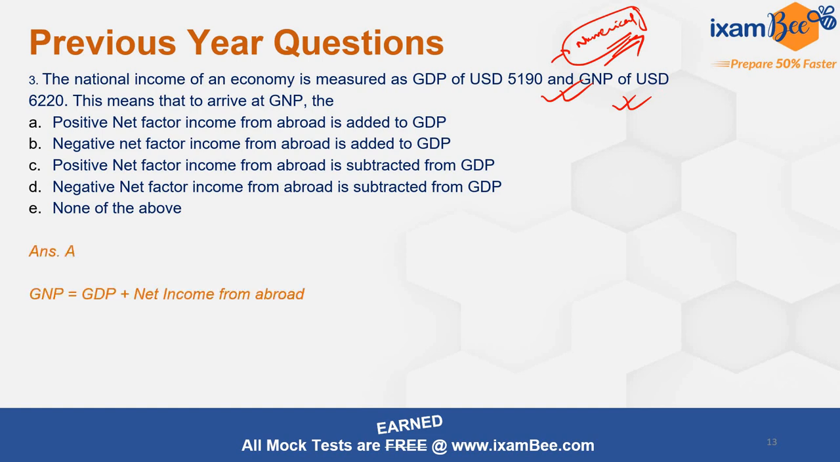So here the right answer is answer A. Positive net factor income from abroad needs to be added to GDP here, because GDP is 5190 and GNP is 6220. So GNP is greater, so we know that the net factor income from abroad has a positive value.